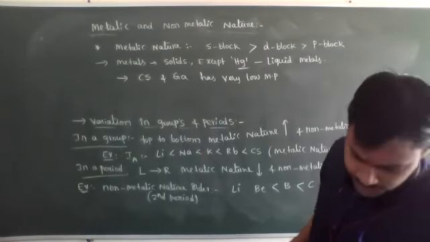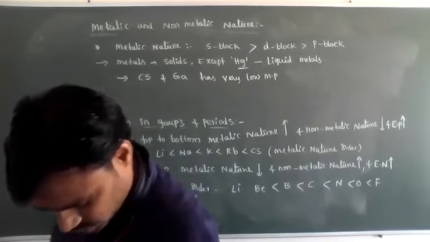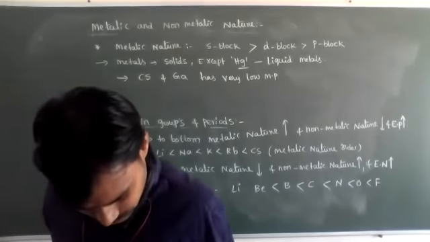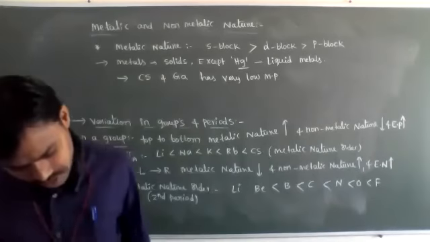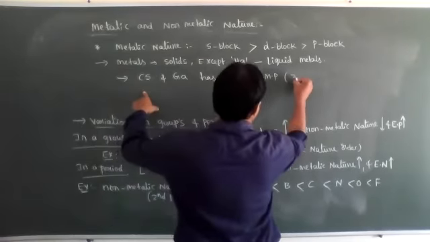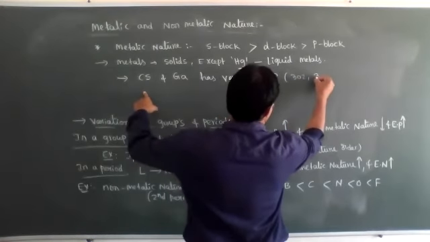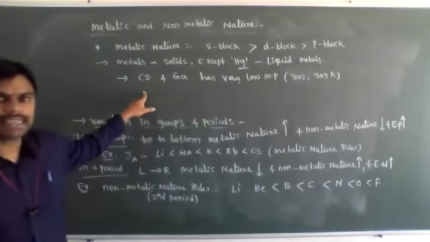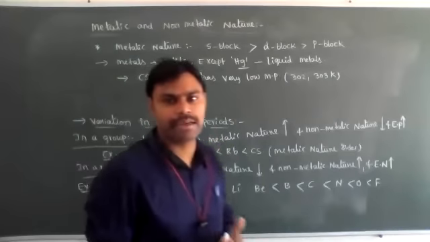How much approximately cesium and gallium melting points, dear students? It is approximately 302, 303 Kelvin. Cesium and gallium has very low melting points.